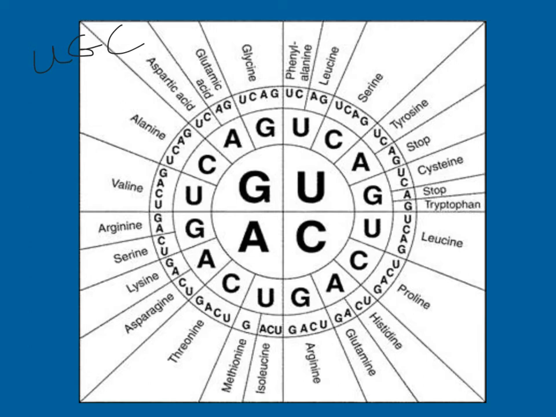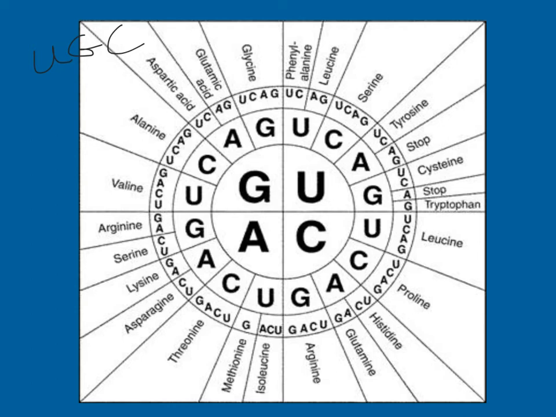Again, you're going to be responsible for looking at the different types of codon charts and figuring out what a specific codon codes for. We will practice this in class because it's a little bit hard, in case you have questions. So again, the codon chart tells you the different amino acids that are created by the codons. If you look at the codon chart, you'll see that there are 20 amino acids that we know of, and there are 64 codon combinations as to how those 20 are going to be coded for.